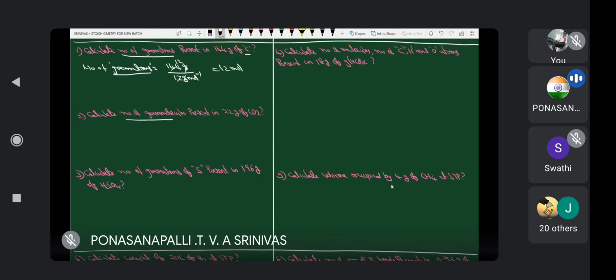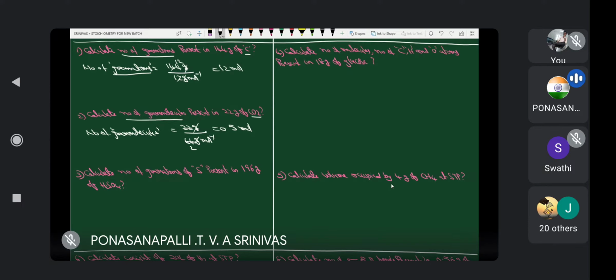Calculate number of gram molecules present in 22 grams of carbon dioxide. Therefore number of gram molecules is equal to weight by molecular weight. Here weight is 22 grams. What is the molecular weight for carbon dioxide? 44 gram per mole. Gram cancels. This is 2 times, 1 by 2 means 0.5 mole. Therefore half gram molecule or half mole.